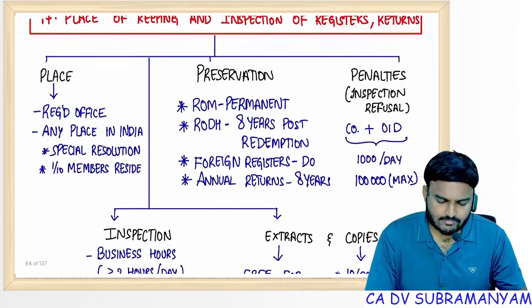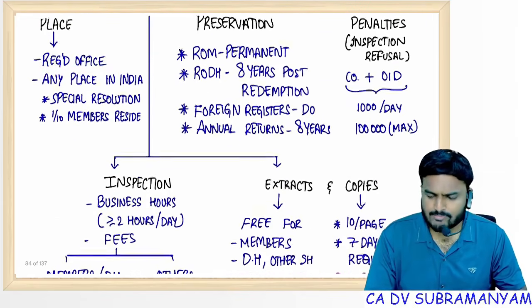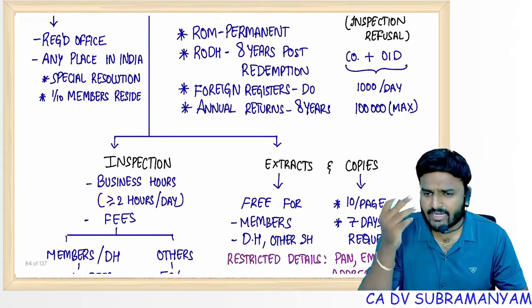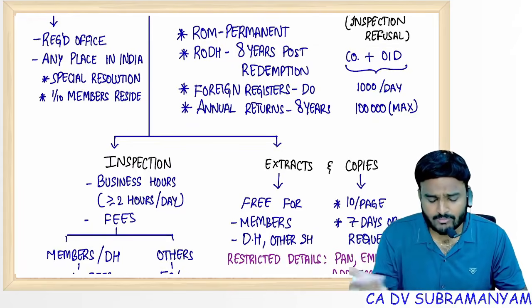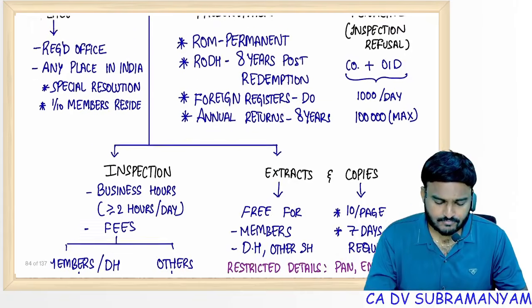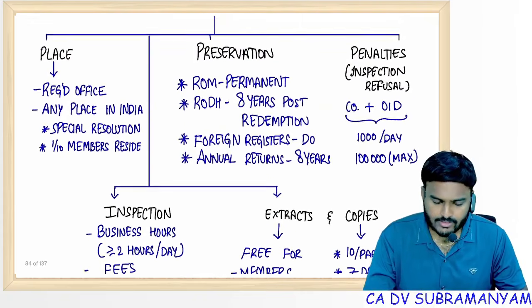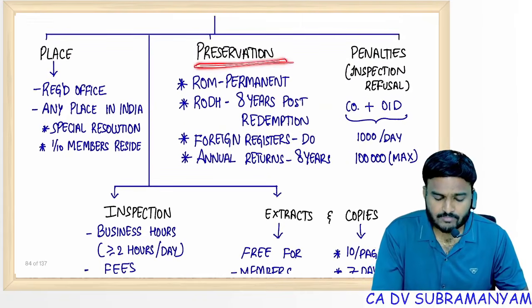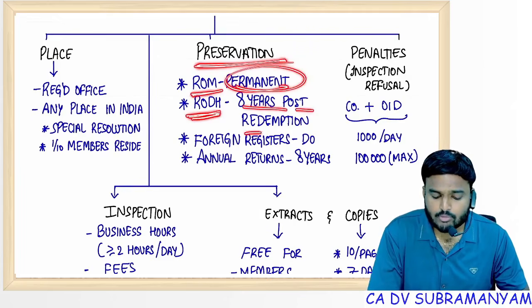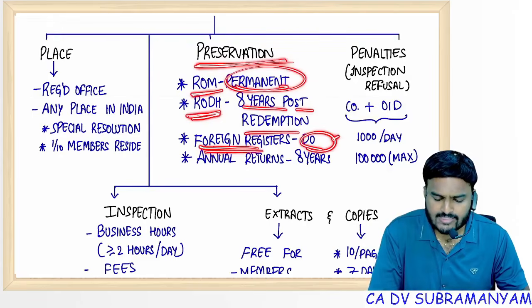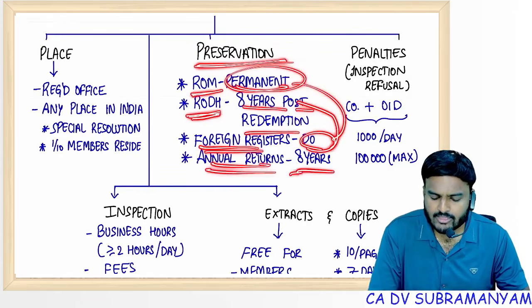Registers returns. Place, of course, registered office. With special resolution, you can place them at any place in India where more than 1/10 of the members reside. Next, preservation. Register of members permanent. Register of debenture holders 8 years post redemption. Foreign registers same rule. Annual returns 8 years.